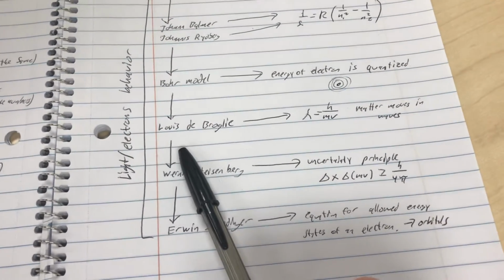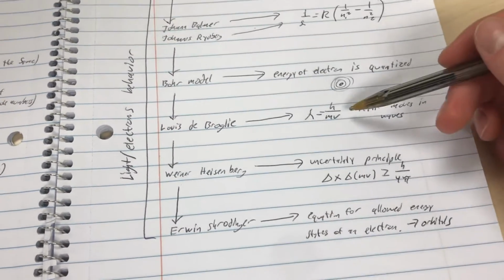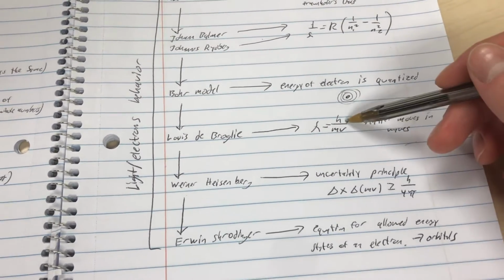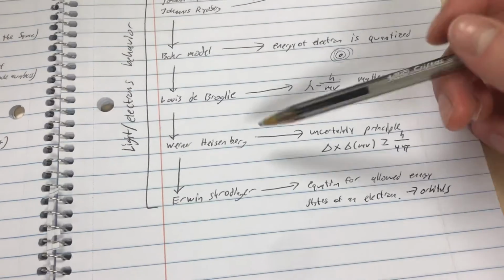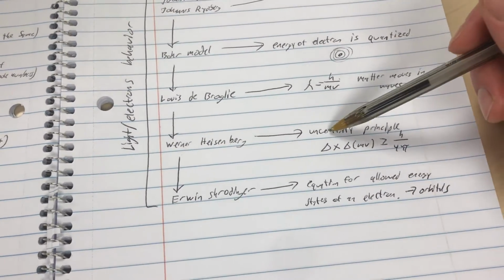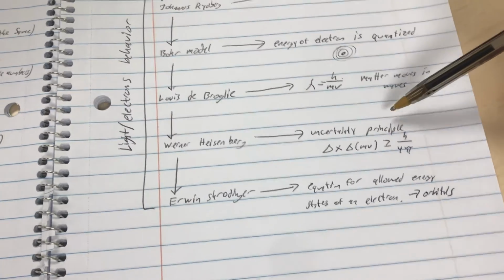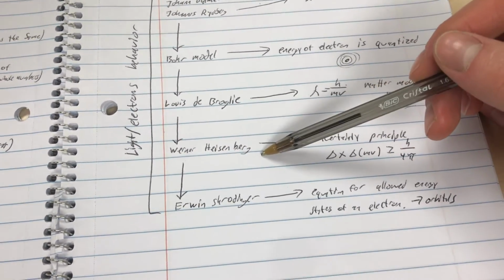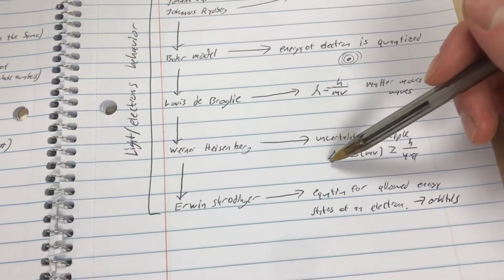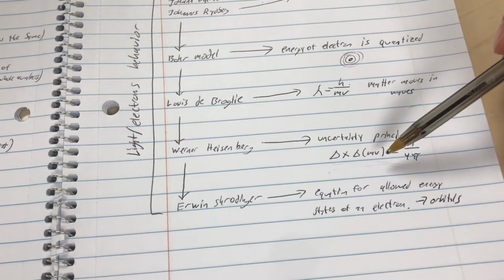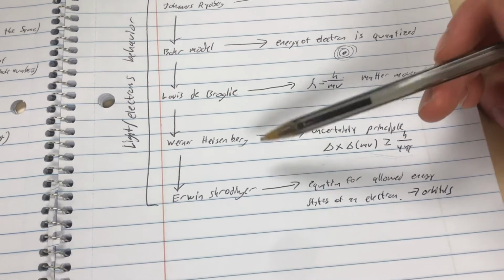And then Louis de Broglie came up with the idea that matter moves in waves, from this equation. Then Werner Heisenberg came up with the uncertainty principle. I remember this one because I'm pretty uncertain how to spell Heisenberg, and I'm also uncertain where the electron is. So that's where that principle came from.